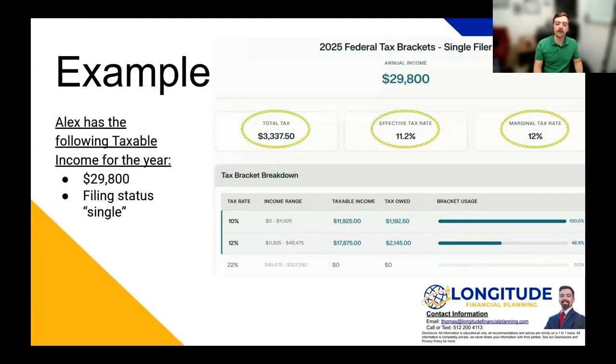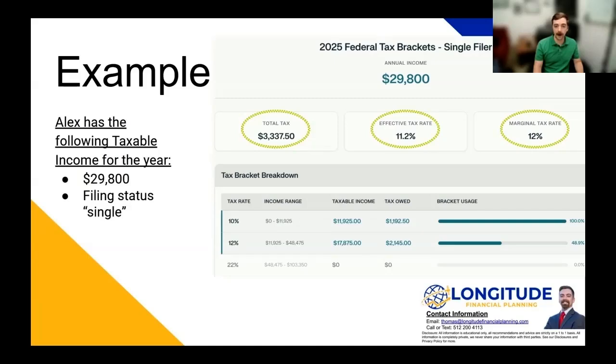And here's an illustration of that. We can see our friend Alex. He has $29,800 of income this year, and he's completely filled up this first 10% bracket, 100% of the way. He has additional income, which is taxed at the next bracket, 12%. So he's filled up that bracket 48.9% of the way.